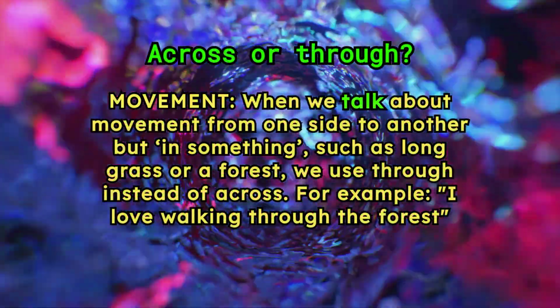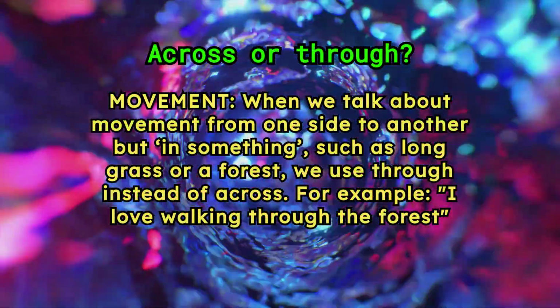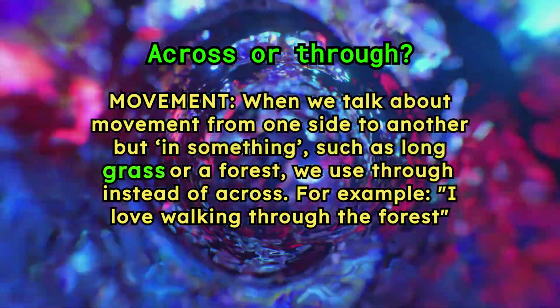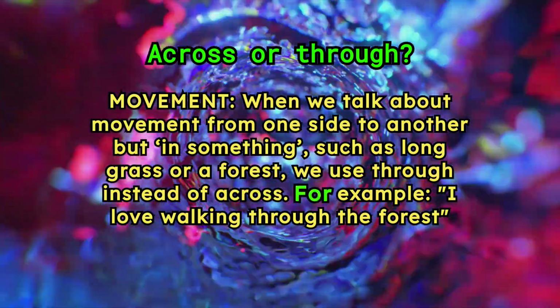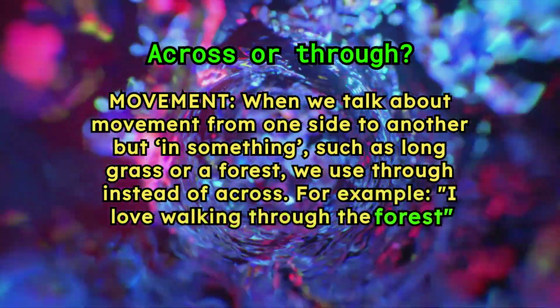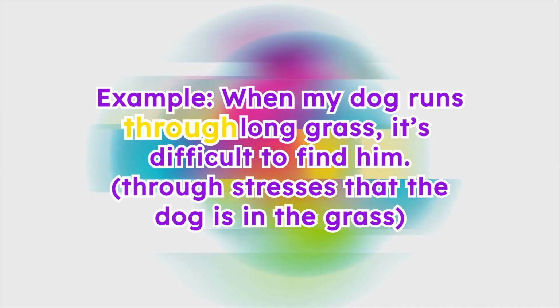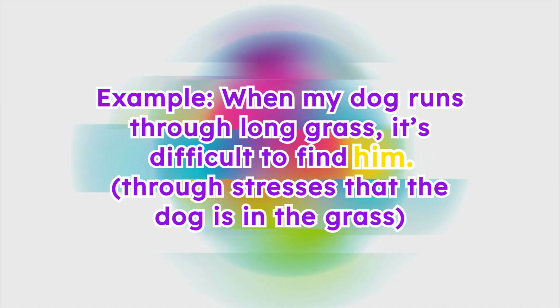Movement. When we talk about movement from one side to another, but in something, such as long grass or a forest, we use through instead of across. For example, I love walking through the forest. Example: when my dog runs through long grass, it's difficult to find him. Through stresses that the dog is in the grass.